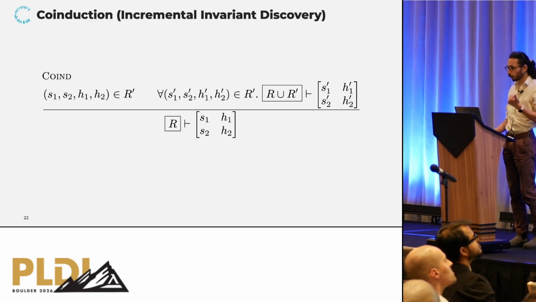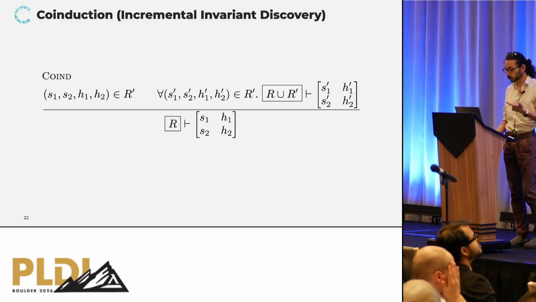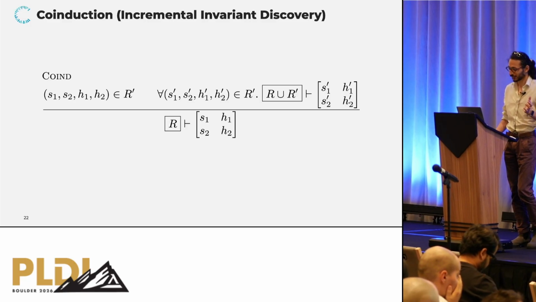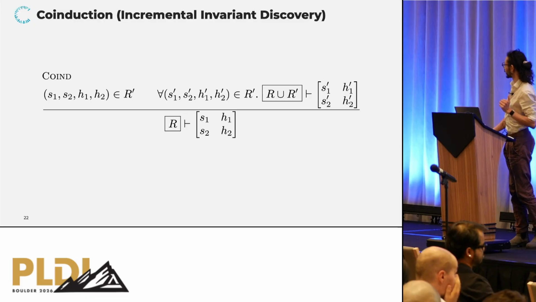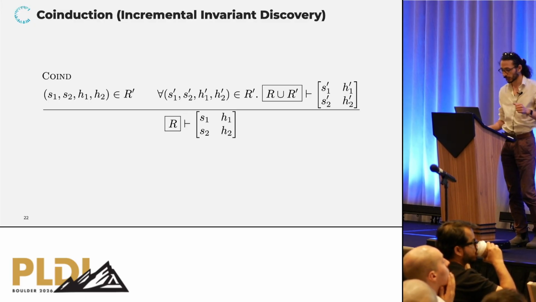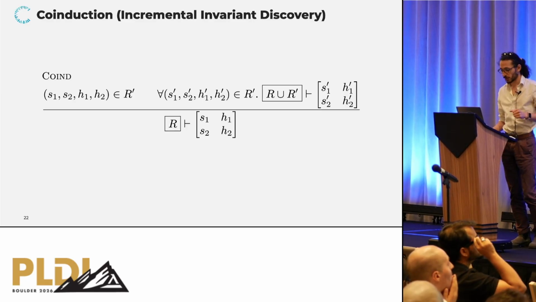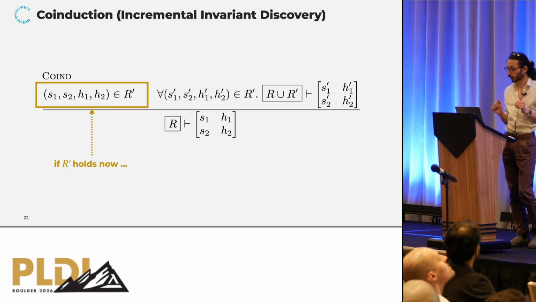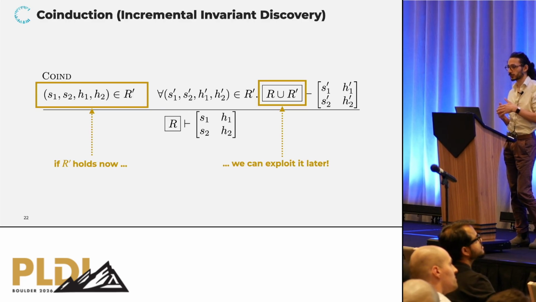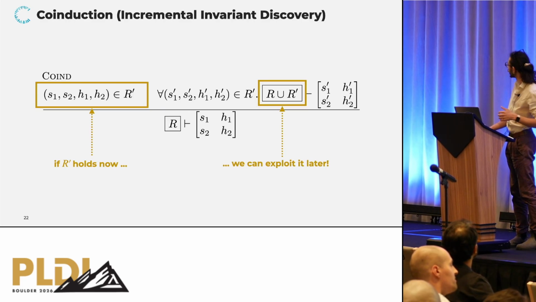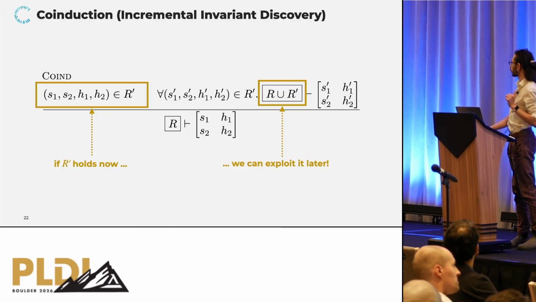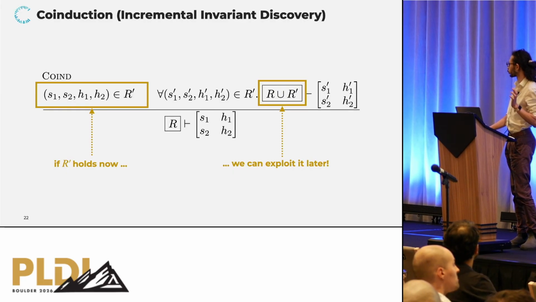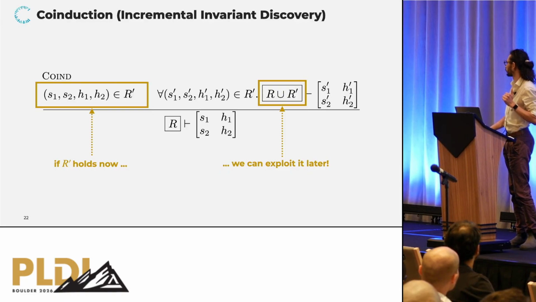Okay, so we've seen how to get access to the context, how to use the context, and how to generate new assumptions in an asynchronous manner. But the big question that is left is how do we store new things in this context? How do we extend our hypothesis for later use? And we do that using a co-induction rule that says that at any point in time, if we know that the quadruple of states we're looking at satisfies a relation R prime, we get to store this R prime in the hypothesis for later use. The catch is that the proof resumes, but from an arbitrary quadruple of states satisfying R prime, not the previous quadruple of states. You can think of this rule as a rule to establish incrementally a relational invariant.